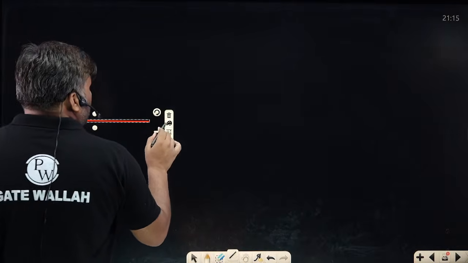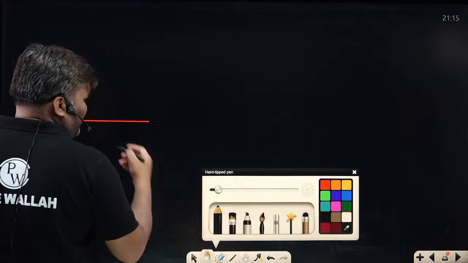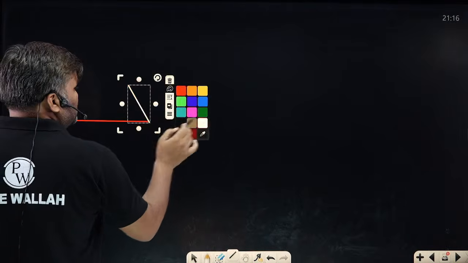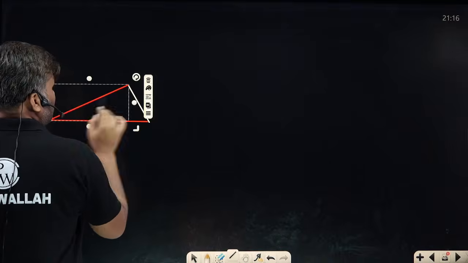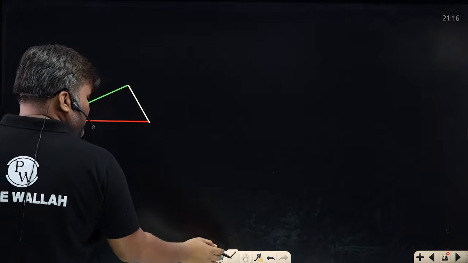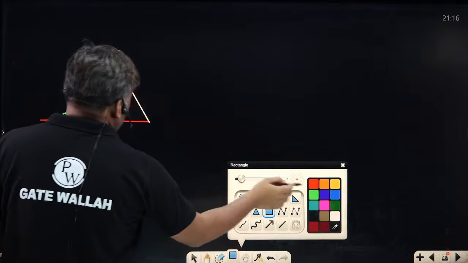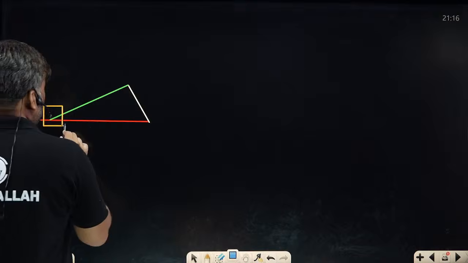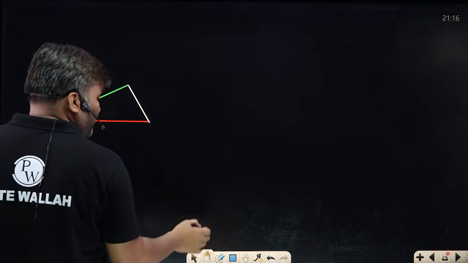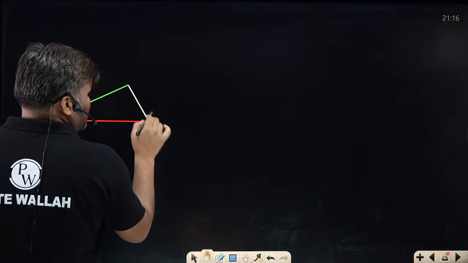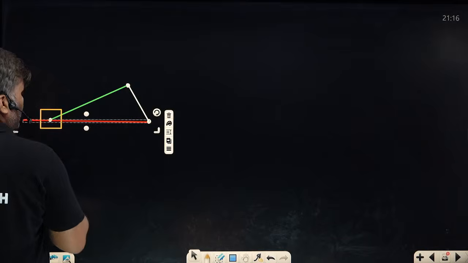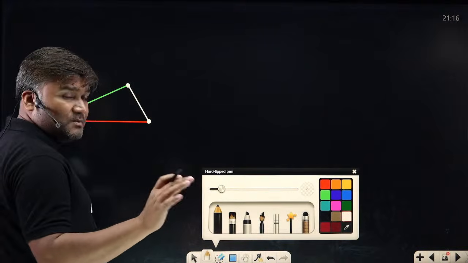First of all, I'm having this link number 1. Link 1 के साथ में we are having this link number 2. Link 2 के साथ में we are having link number 3. And link 3 के साथ में we are having link number 4. This is my link number 4. ठीक है ना? Very, very careful. Pin joint. This is also pin joint. बहुत ध्यान से. This is single slider crank mechanism.